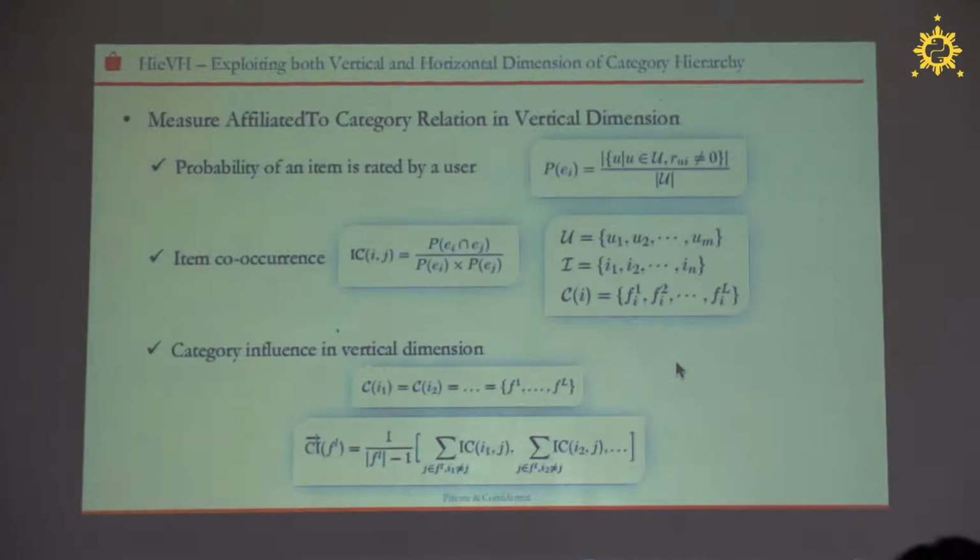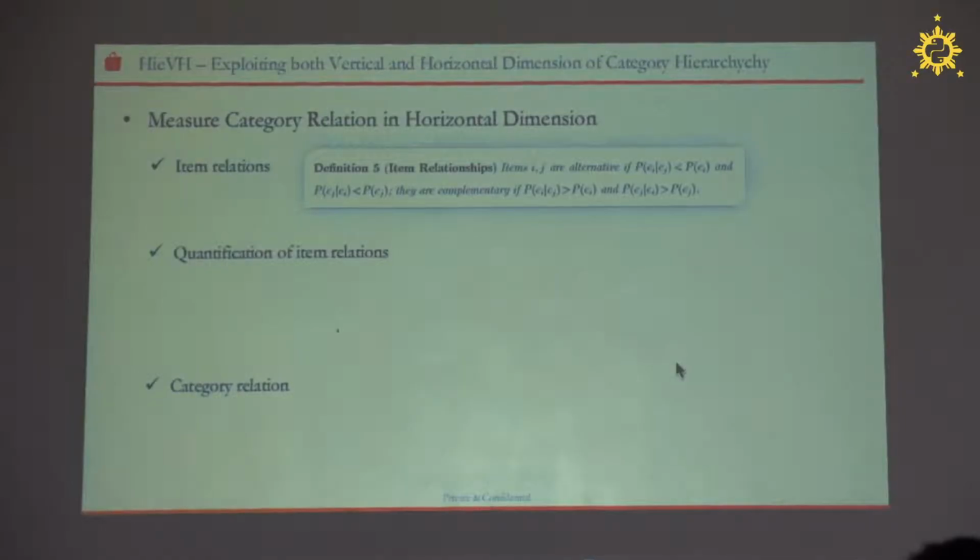Finally, we use the item co-occurrence to define the category influence in the vertical dimension. I won't explain the formulas too much, I just give you high-level ideas. The category influence can be considered as the items that are characterized by the categories. For the horizontal dimension, we first define the item relations as three types: alternative, complementary, or independent.